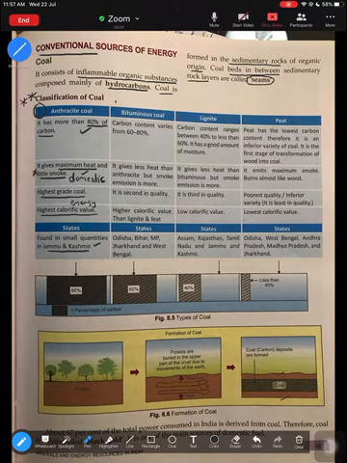Moving to the second variety, that is bituminous coal. Bituminous coal has carbon content ranging from 60 to 80%, slightly lower than anthracite. It gives less heat than anthracite, but smoke emission is very high. That is why you cannot use bituminous coal for household or domestic purposes.